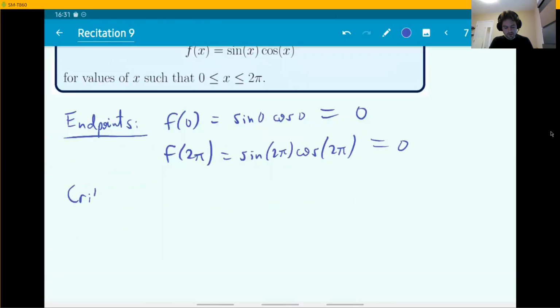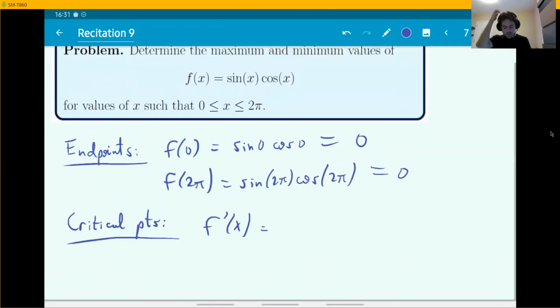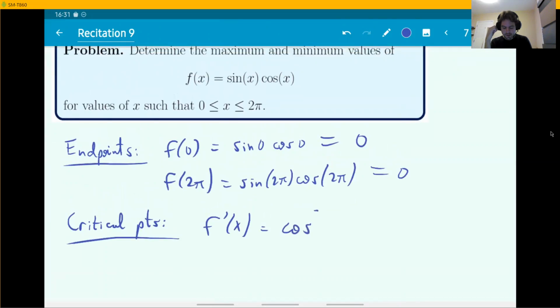Critical points. Find f prime, set it equal to 0. Okay, f prime is going to take a product rule here. I'm going to apply that. When the derivative hits the sine, that becomes cosine, times another cosine makes cosine squared. And when the derivative hits cosine, that makes minus sine squared.